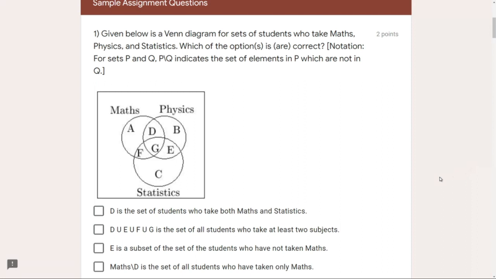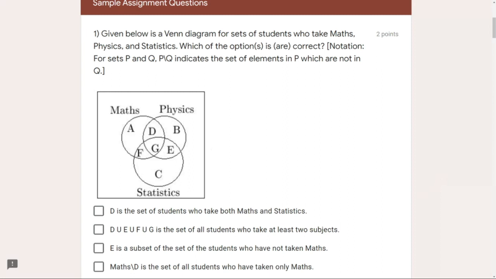So D union E union F union G is the set of all students who take at least two subjects. That means it can be two subjects, it can be three subjects, but not one. So in that case, what we see is the region D. It represents students who have taken both maths and physics. So yes, two subjects.